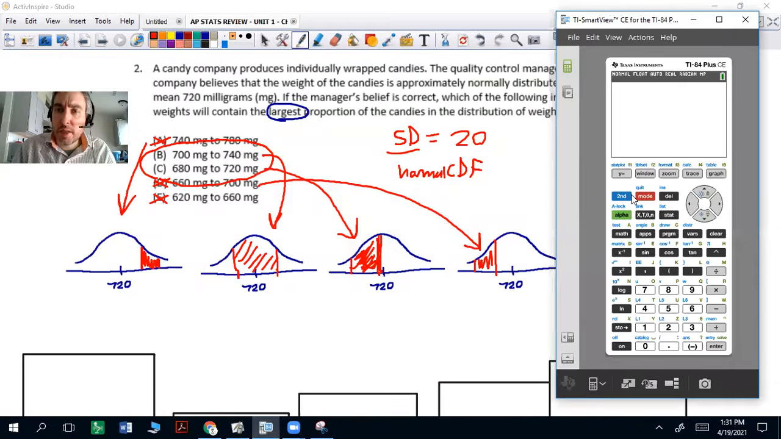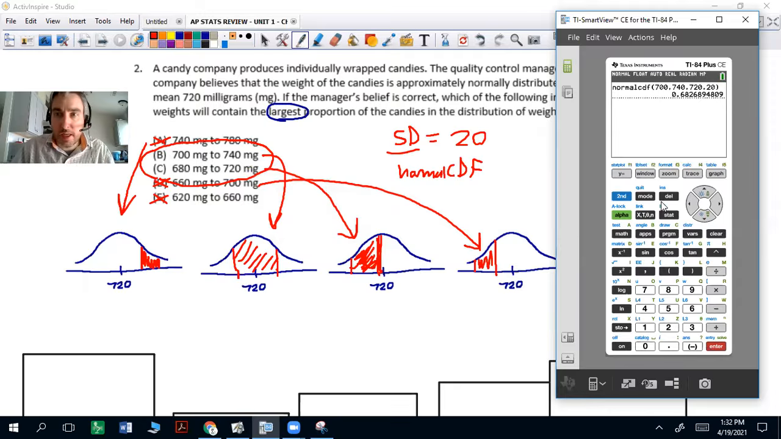Second vars, 2 for normal CDF, and let's do B. 700 is my lower and then my upper would be 740. Just get a sense of that. It doesn't really matter what the standard deviation is. The mean has to be 720, right? We know it's centered around 720. That part's important, but the standard deviation doesn't really matter. Let's just make it 20 to be easy. So think about that. That is about 68%.